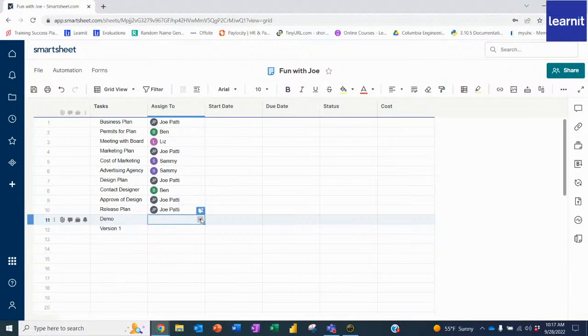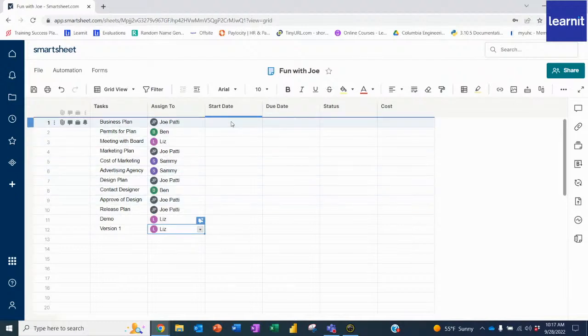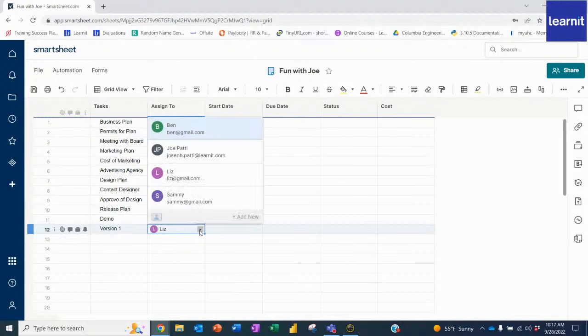And then for the demo, I'm going to have Liz on the demo. And for the version 1, I'll have Liz on that as well. And it looks great. Now that they're connected, you'll also notice that if, for instance, let's say this versioning 1 needed somebody else, I can always add someone new here by clicking Add New, and then they'll add the information.